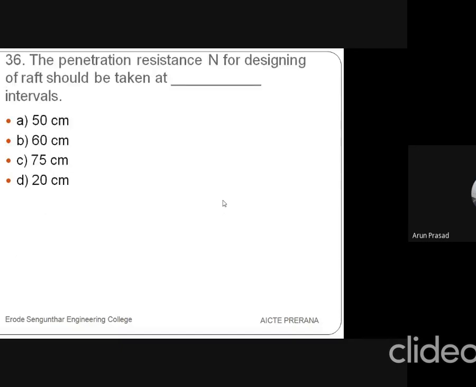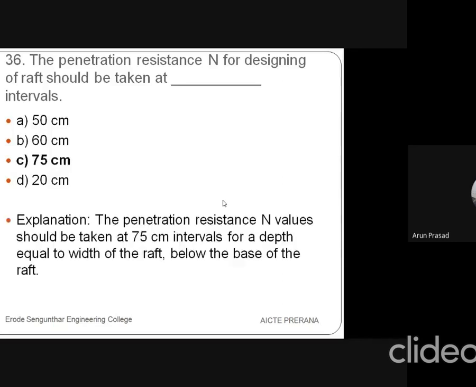Then the penetration resistance N for designing of the raft should be taken at dash intervals. First option is 50 centimeter, second is 60 centimeter, third is 75 centimeter, and fourth is 20 centimeter. So the answer is 75 centimeter. While going for the penetration test, we have to consider 75 centimeter intervals, at 15 blows or 10 blows.